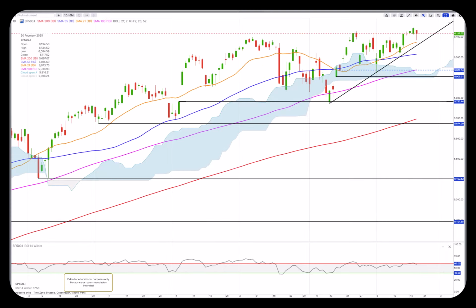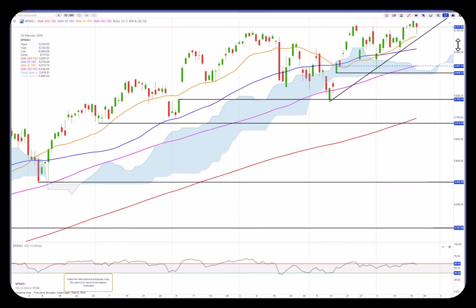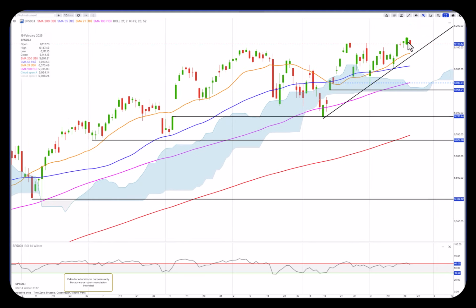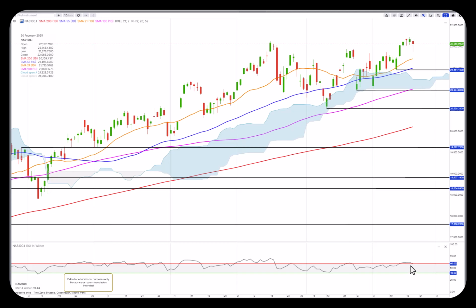On the overall US indices yesterday, we had a little bit of a down day, but the bullish trend is still intact. However, now there's some divergence building up. You can see that the RSI values are declining compared to over here, so a little bit of weakness is coming into the markets. And Nasdaq 100, same picture really. There's no divergence there at the moment, but it is a little bit weak in this uptrend, and it is still an uptrend as long as we stay above